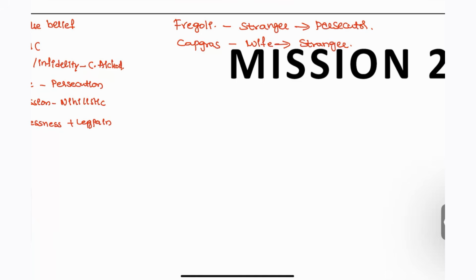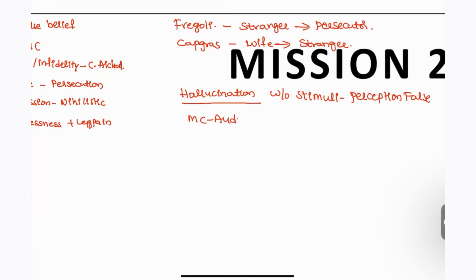Next, moving on to hallucination. What is meant by hallucination, guys? Usually hallucination is a perception without stimulus. Without stimuli, you are feeling that perception. It is a false perception that is seen in this patient. Next, there are important types that you have to know. The most common is auditory, right? That is seen in schizophrenia patients.